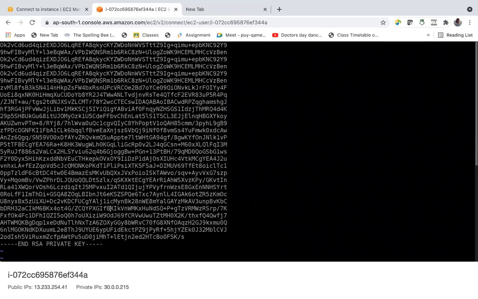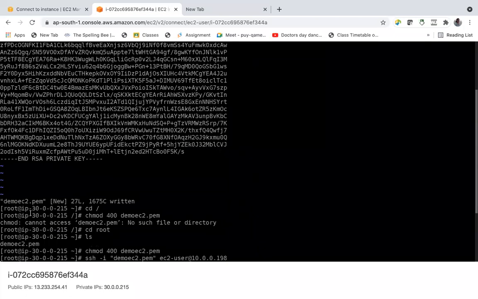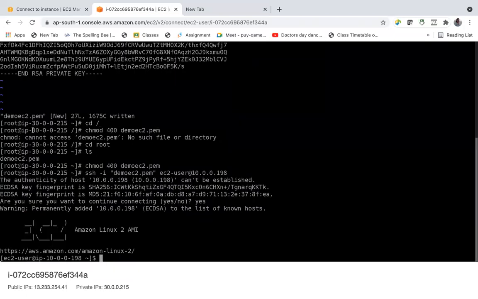So the ping request is not working because we have to add ICMP traffic rule in the security group of the instance, otherwise the ping request will not work. So actually this is a private instance in another VPC. If there is no peering connection, then you cannot SSH into this VPC. Because we have that peering connection between these VPCs, this EC2 instance belongs to this VPC, and this is a different VPC. So that is the peering connection, guys.